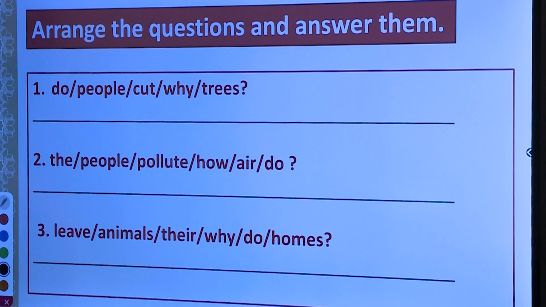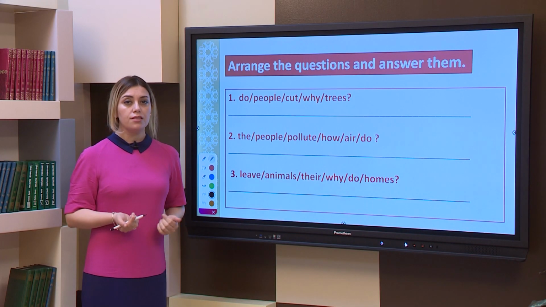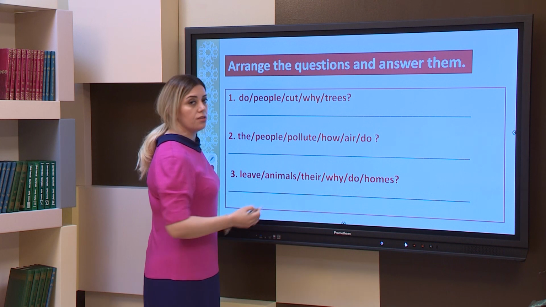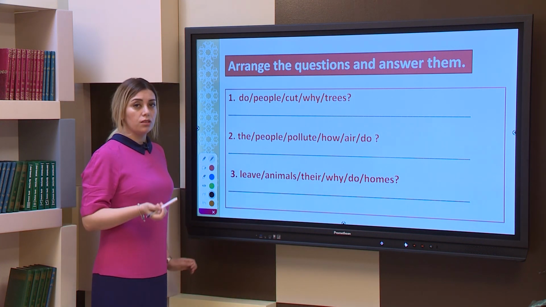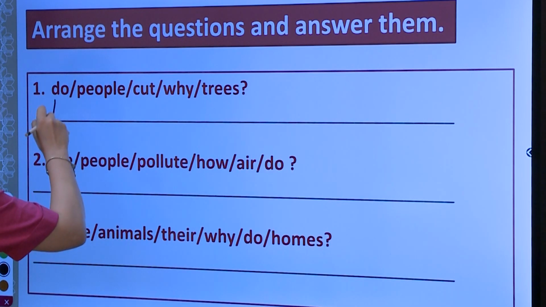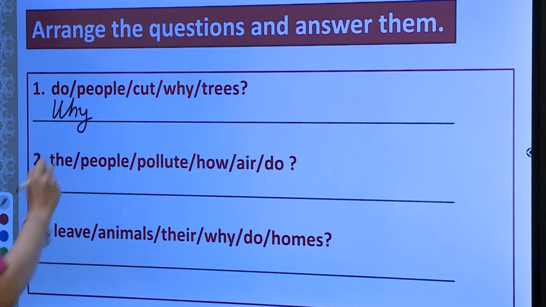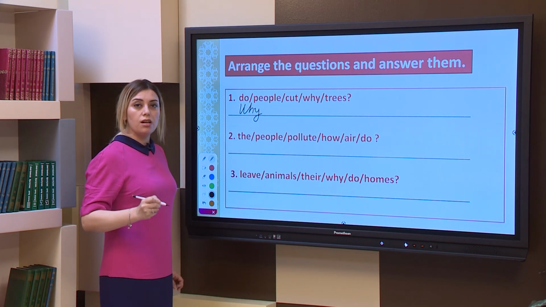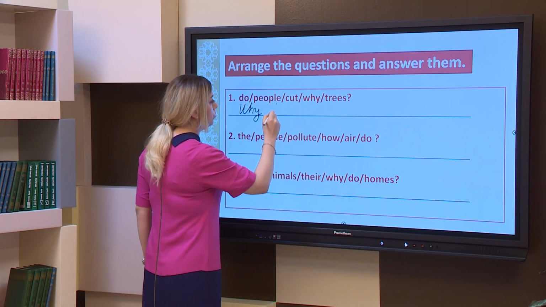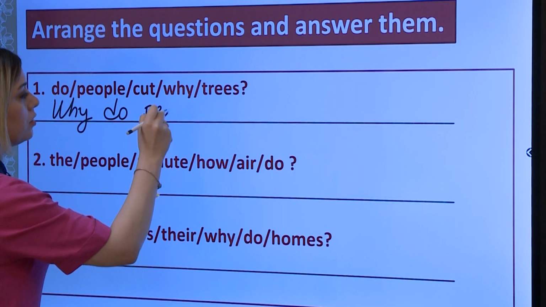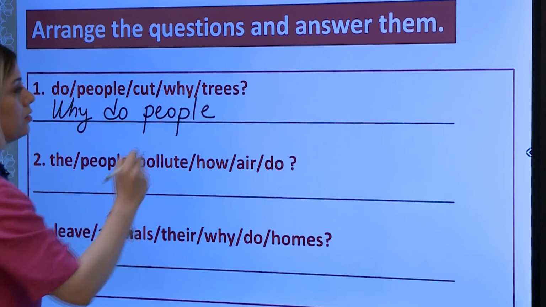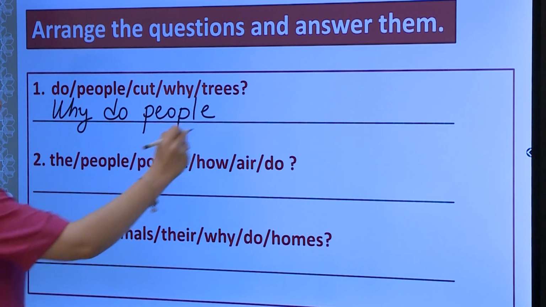Let's begin. In the first sentence, we can see some words in mixed order, right? Let's begin to make up the sentence. We see that it's a question sentence and we have a question word here. So always begin your sentence with the question word. Why? Then we use an auxiliary word: do, does, have, has. Why do people cut trees?